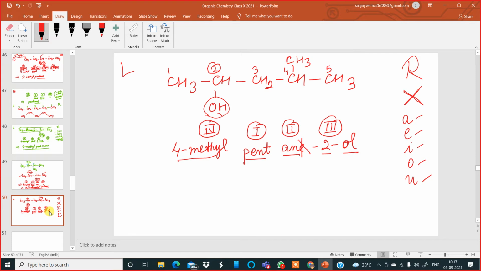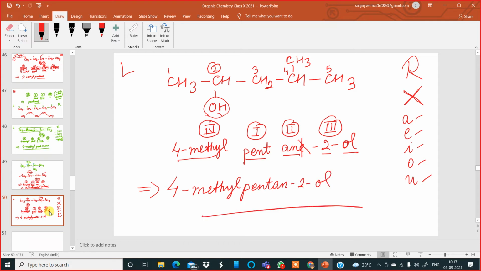So the correct answer becomes 4-methylpentan-2-ol. Correct answer. Very good. Wonderful. I like that. Done, my dear boys?